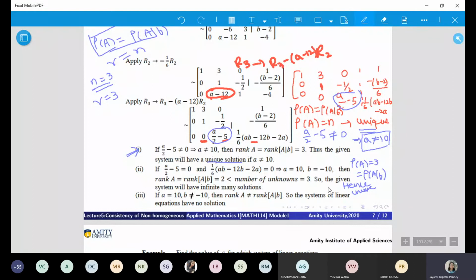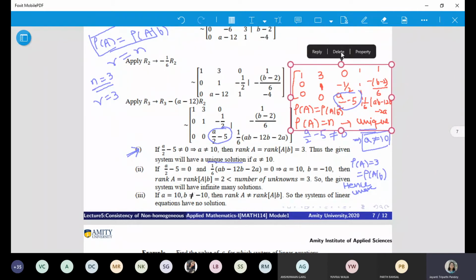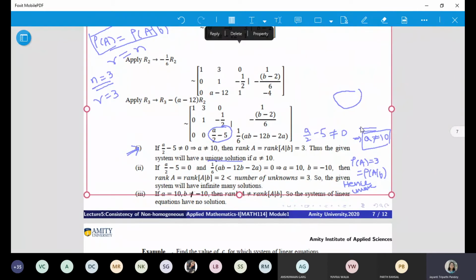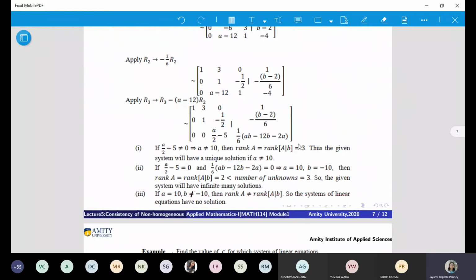So that is the condition for a unique solution. All right. Now let's see the next case. Now the second situation is when you are interested in getting infinitely many solutions. If you want infinitely many solutions, that means you want the rank less than 3. If r is less than n, then you get infinitely many solutions.